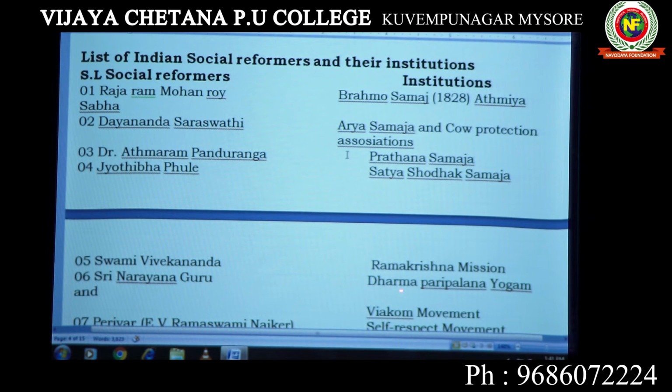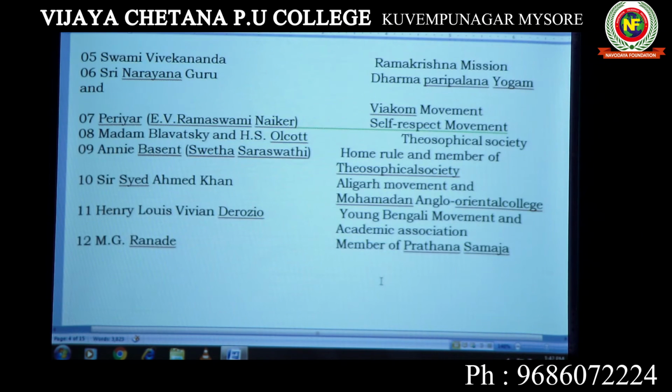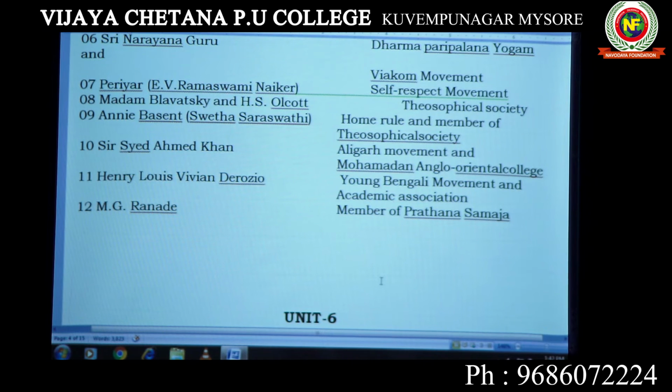Narayana Guru, Narayana Dharma Paripalana Yogam. Then Periyar. Periyar is also called E.V. Ramaswamy Naicker. Self-respect movement and Vaikom movement were started and supported by them. Annie Besant, Theosophical Society. Annie Besant was associated with the Theosophical Society and she also started the Home Rule League.